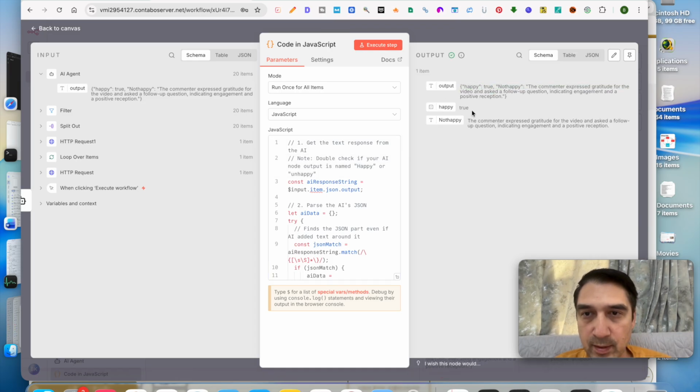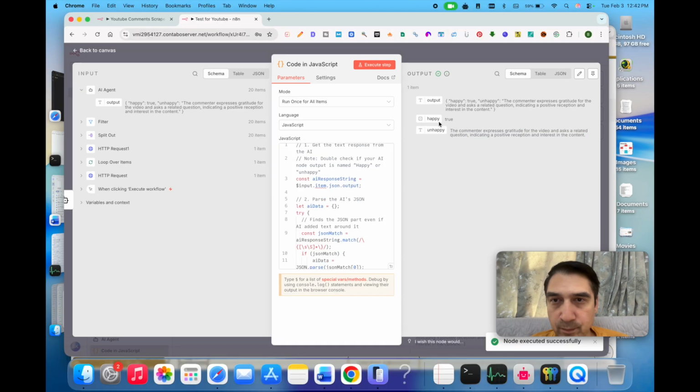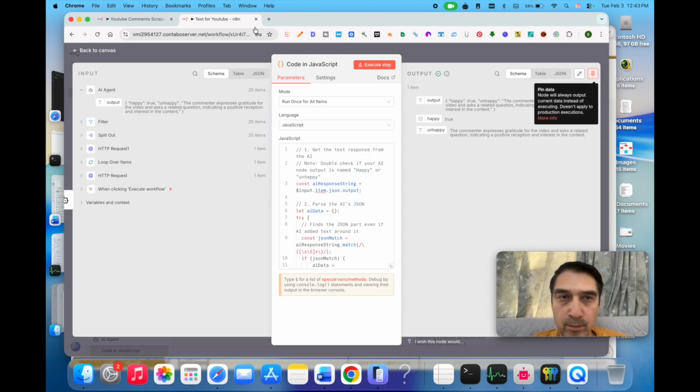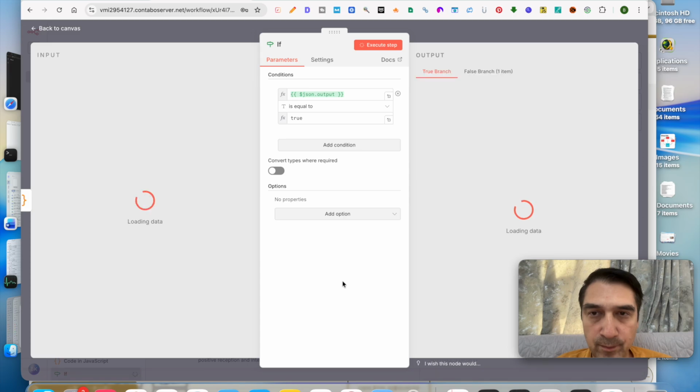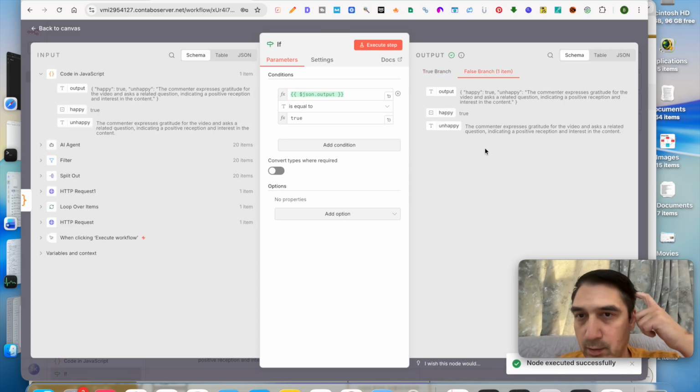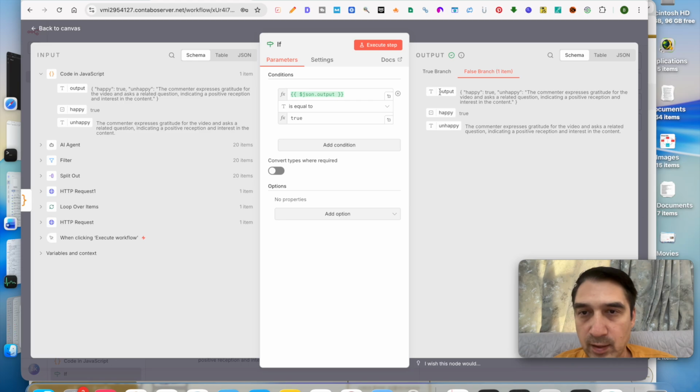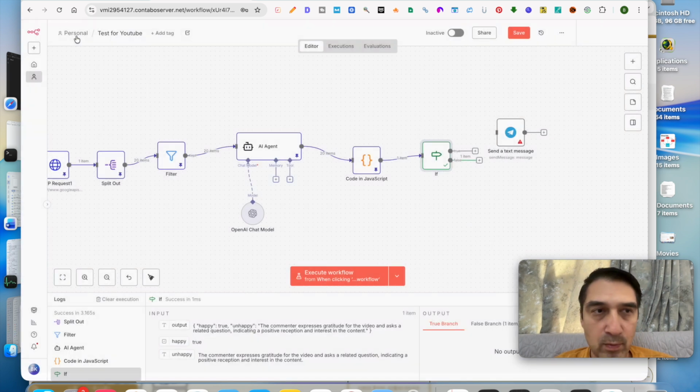So happy is a separate node, and not happy is a separate node. We have the output over here. We have happy is true, which we want. Unhappy, for some reason, it's also breaking this down into unhappy. All right, we'll go ahead and pin this. What we can do is we can do output. So output is equal to true. Execute step. All right. So over here, now we get these three branches. So we have the output, which is happy, true, unhappy. We can go ahead and then decide what we want to do with it.